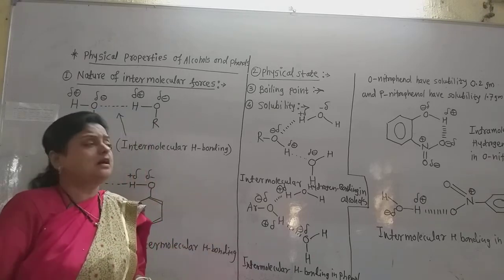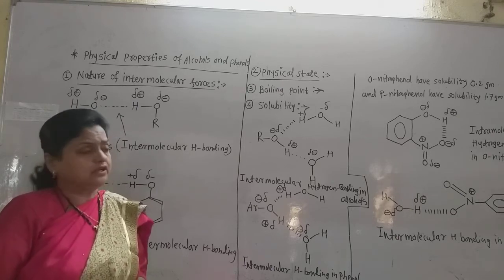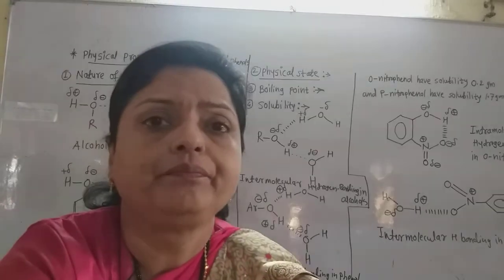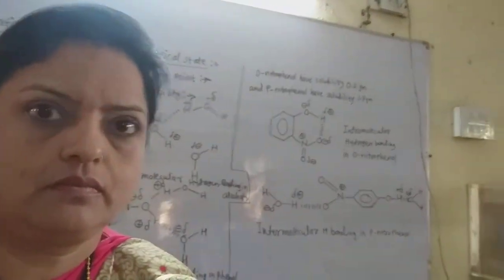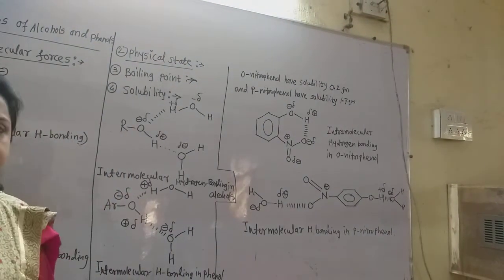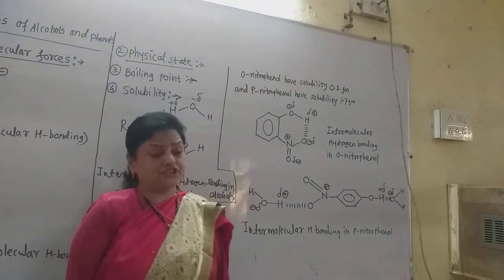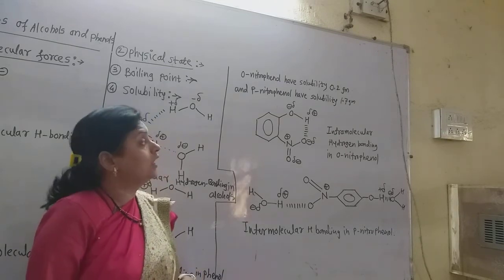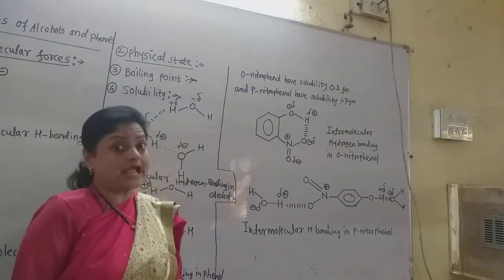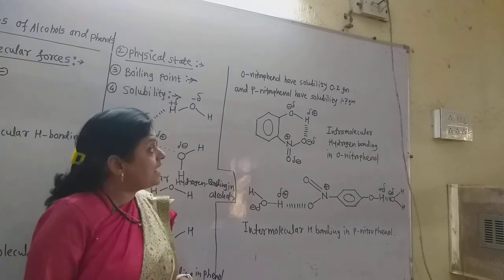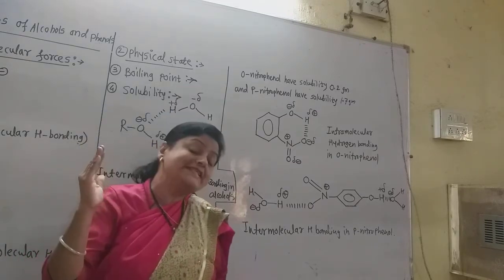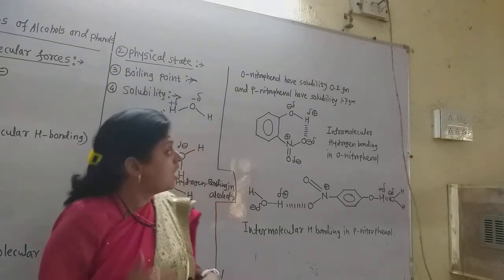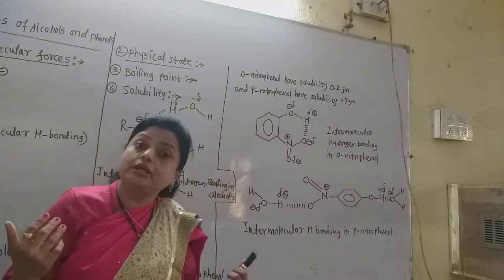Now there is always a question asked on this topic. Give reason. Let us see the next part about solubility. Now see, always in board examinations there is a question on this topic. Orthonitrophenol has a solubility of only 0.2 gram per liter and paranitrophenol has a solubility of 1.7 gram per liter. That means paranitrophenol is more soluble than orthonitrophenol. What is the reason behind that?